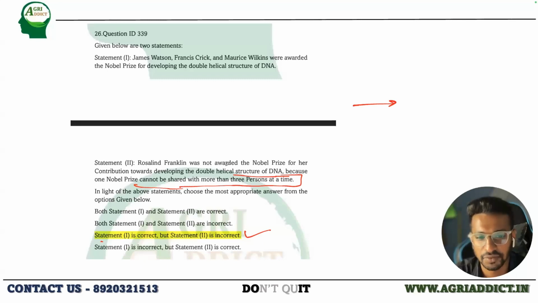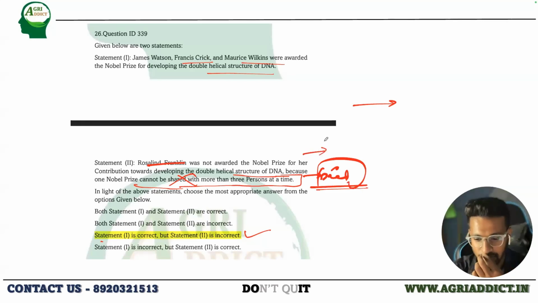She was not awarded, whereas James, Francis Crick and Maurice Wilkins were awarded. Rosalind was not awarded, not because of the 3 or more limit, but because she had already died before the announcement of this Nobel Prize.